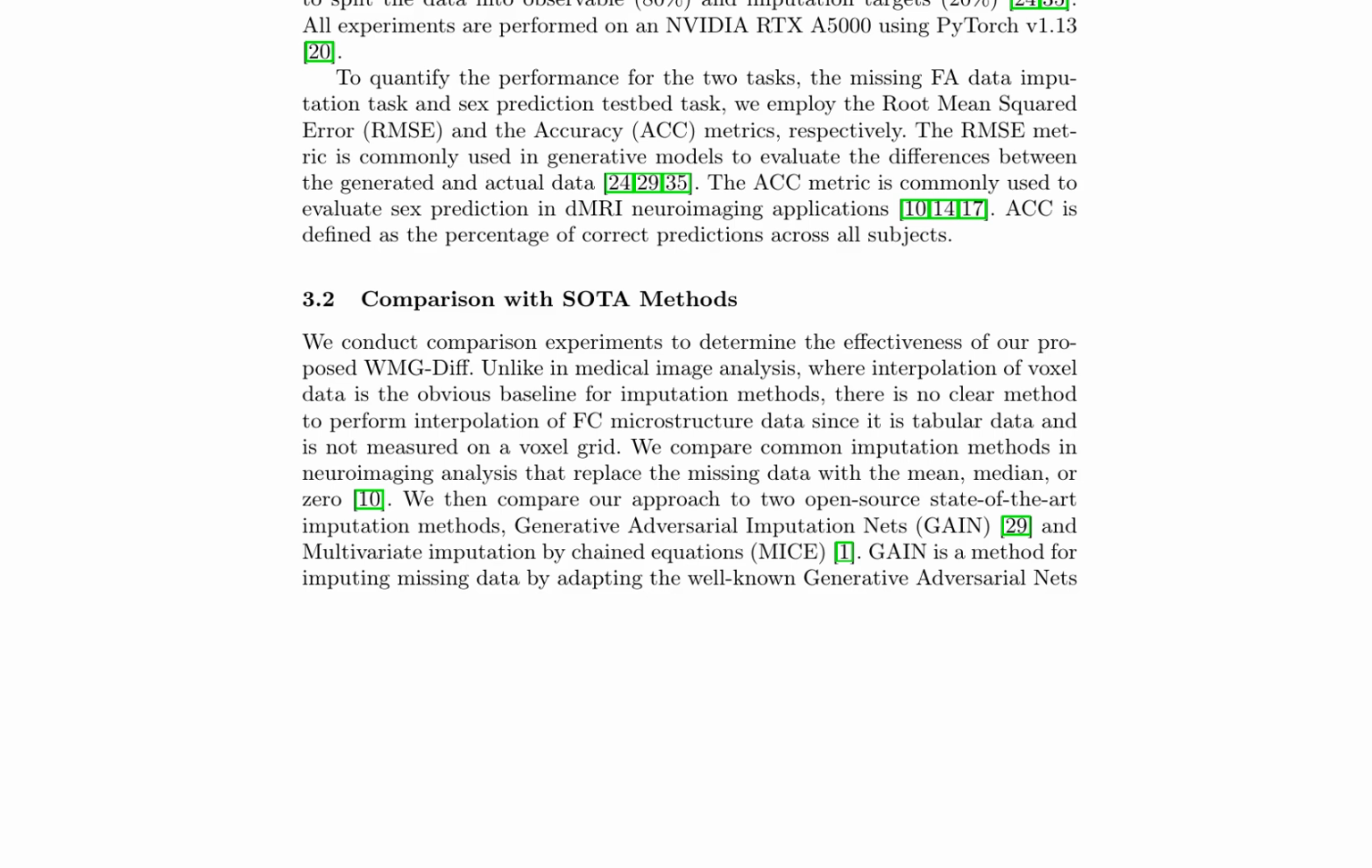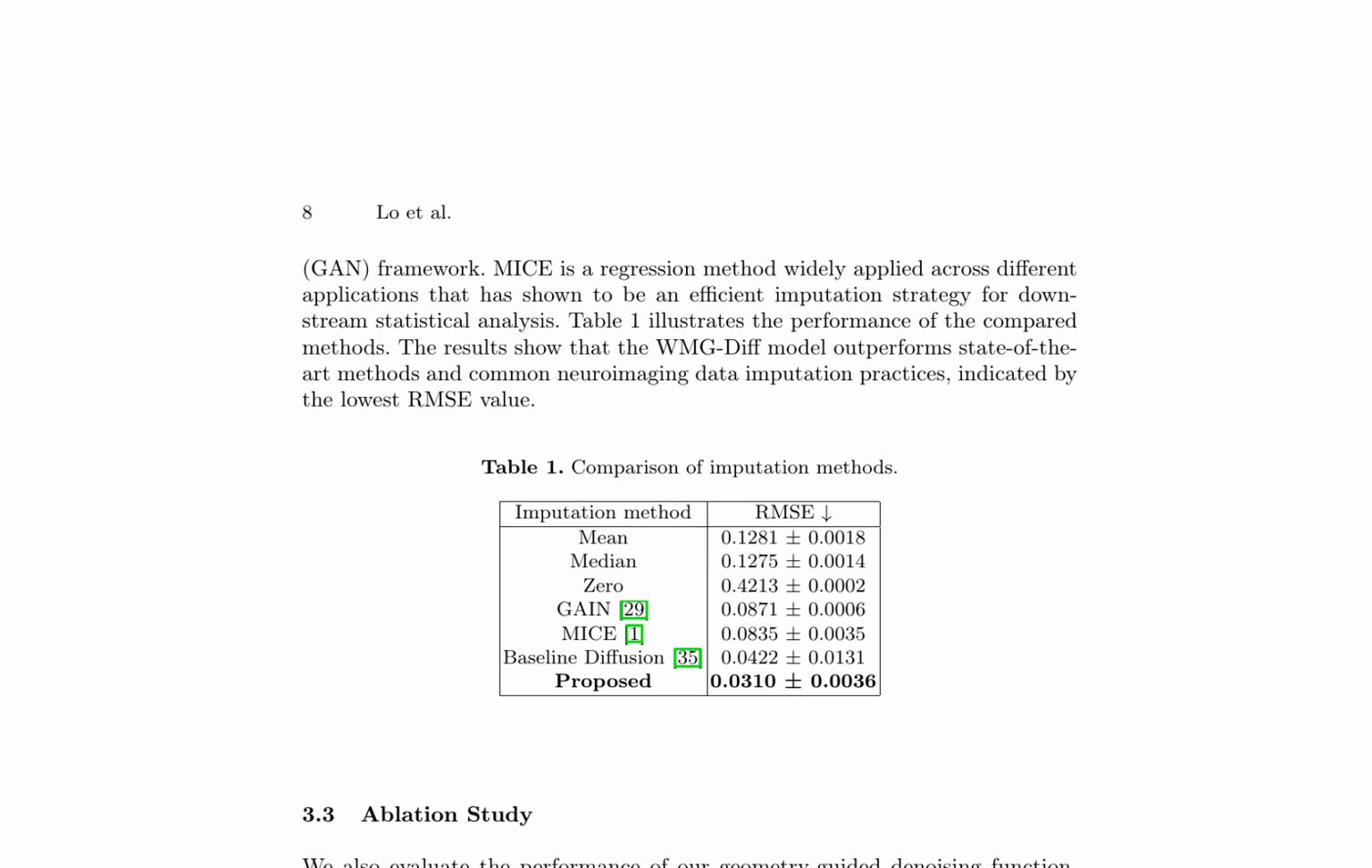The proposed WMG-Diff model is compared with common imputation methods in neuroimaging analysis, such as replacing missing data with the mean, median, or zero, as well as two open-source state-of-the-art imputation methods: generative adversarial imputation nets, GAIN, and multivariate imputation by chained equations, MICE. In the realm of neuroimaging data, missing values can significantly hinder analysis and interpretation. To address this, various imputation methods have been developed, including the proposed WMG-Diff model. This framework leverages the conditional score-based generative adversary network (GAN) architecture to impute missing data.